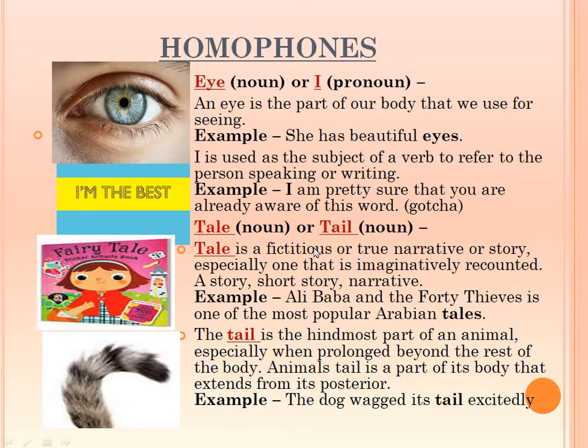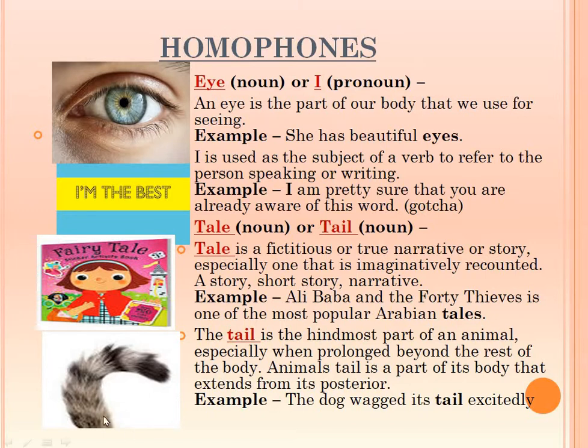Next pair is tail. You love tales. T-A-L-E is a fictitious or true narrative or a story. You like it, a short story, a narrative, as Ali Baba and the 40 Thieves is one of the most popular Arabian tales. So these are tale, T-A-L-E, and T-A-I-L.